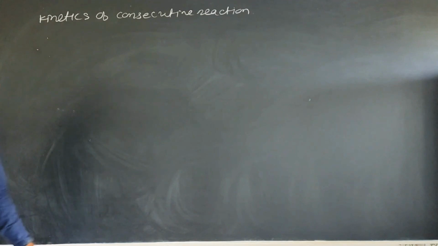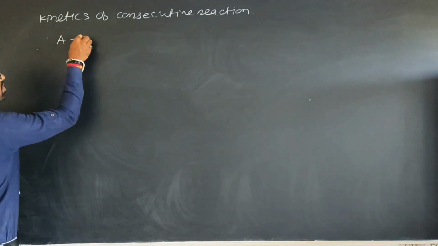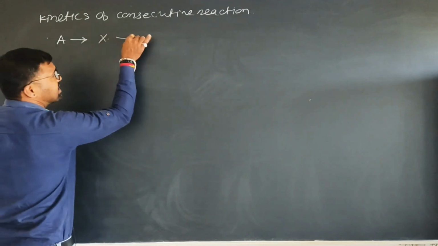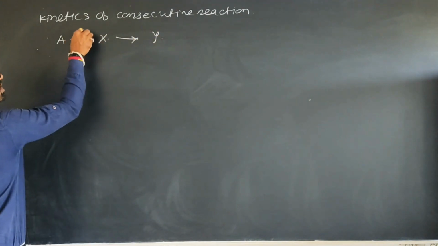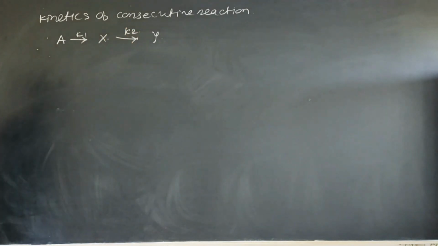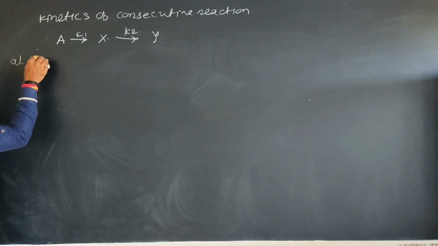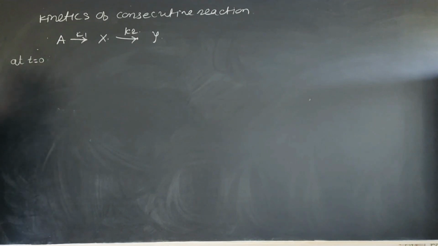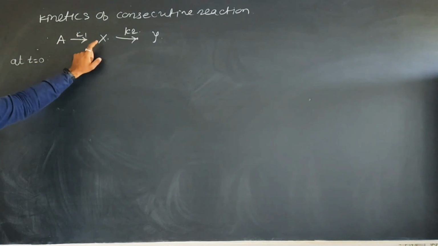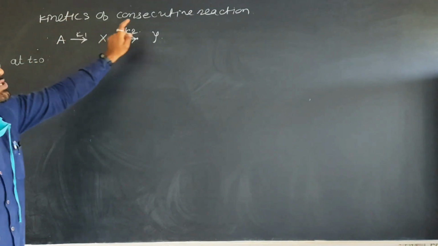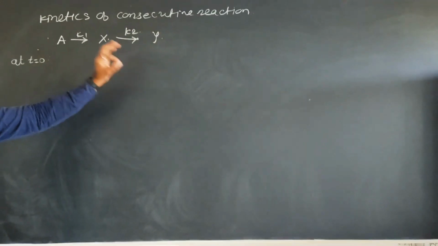If we see the kinetics of a consecutive reaction, let's consider a general equation. A gives product X, which gives product Y, with the rate constants K1 and K2 respectively. Assume the initial concentrations at t equal to 0, that means on starting the reaction, no reactant has been converted into product, so X is equal to 0, and then Y is also equal to 0.